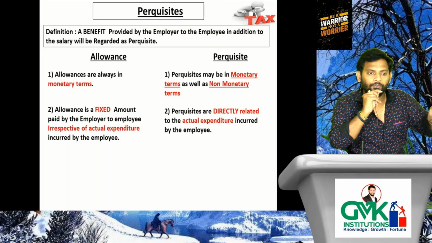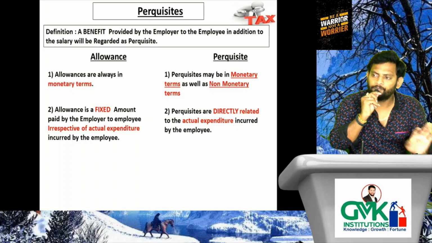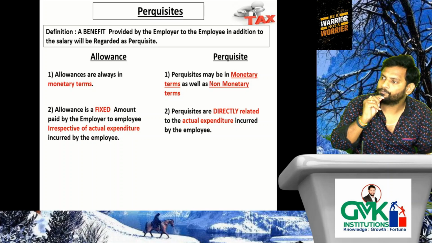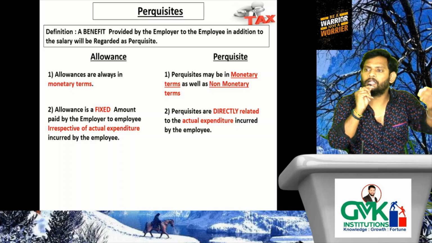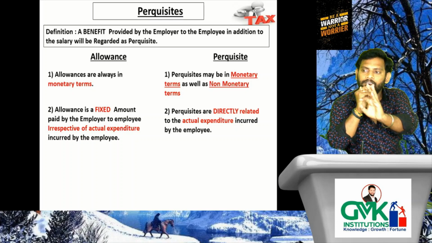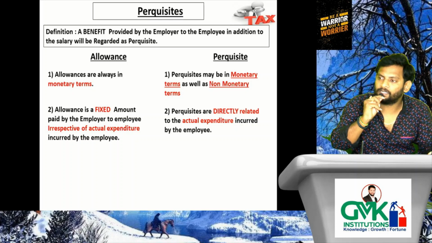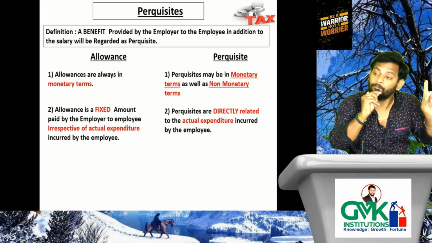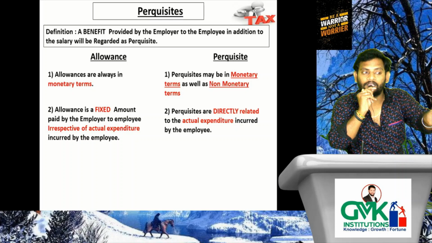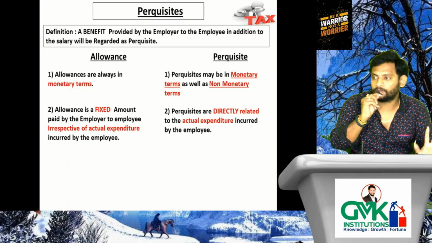That means you incurred 10,000 expenditure for a particular purpose, then how much will the employer pay or reimburse? 10,000 only or less than that, depending upon the agreement between you and the employer. The employer will consider the actual expenditure incurred by the employee, and accordingly he will give the perquisite.